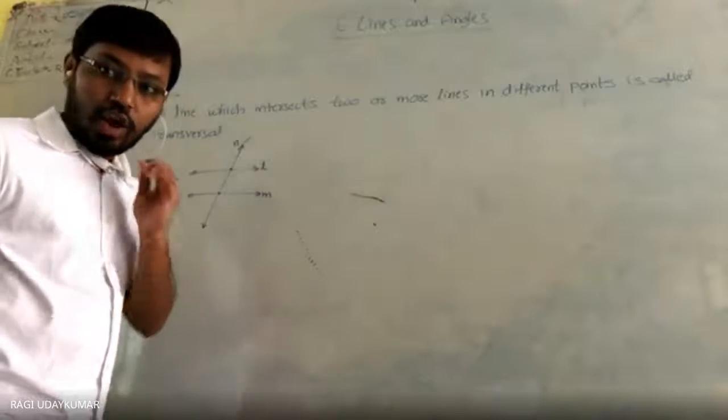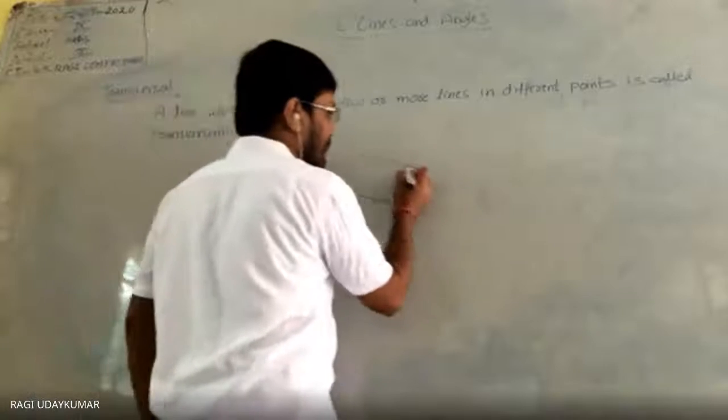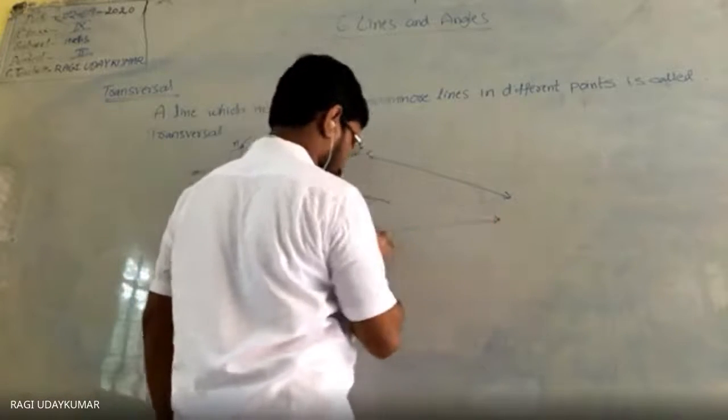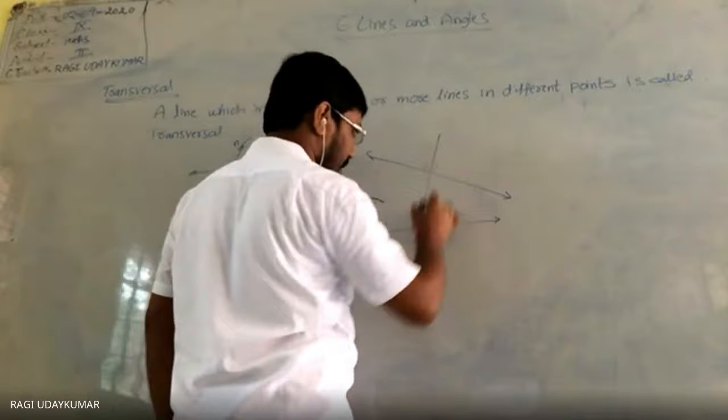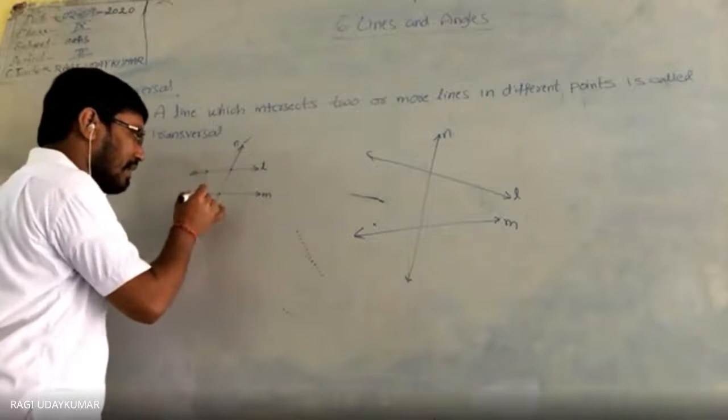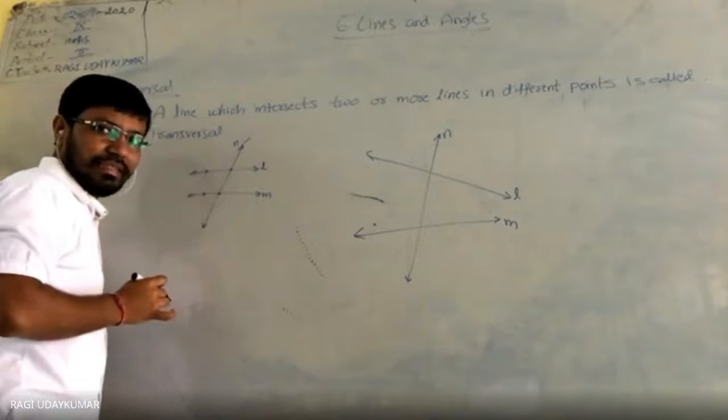Lines, even if they are not parallel, suppose if I am drawing a line like this, and like this, if you see that in this situation L is parallel to M. Parallel will be denoted by like this.